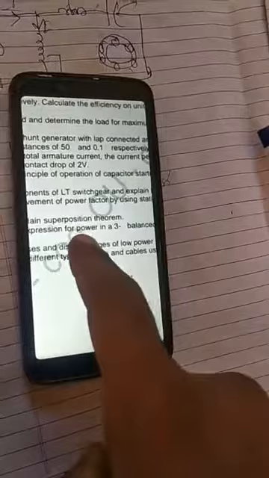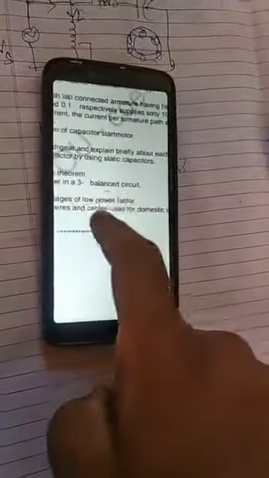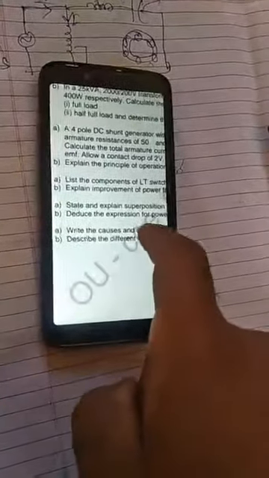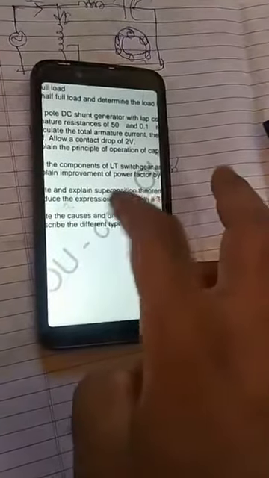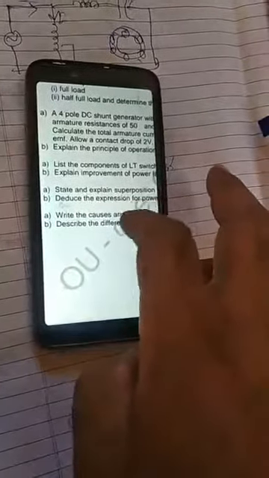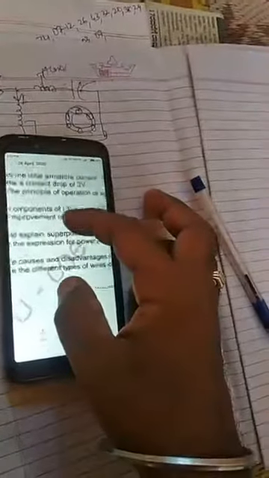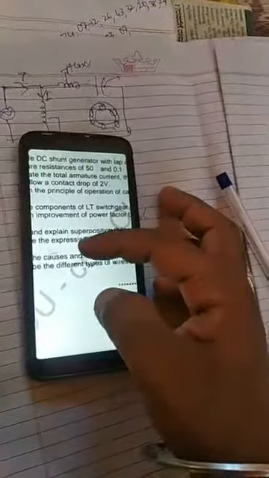Then deduce the expression for power factor in a balanced circuit. You have to derive the power factor expression in a balanced 3-phase circuit. Balanced 3-phase means you can solve the derivation for either the star connection or the delta connection. It is up to you, anyone you have to select. It's given as an option only. So if you have studied any one, you can answer this. If you studied only star and left delta, you can still answer. This is also a lucky question. Anyone expression you have to write.